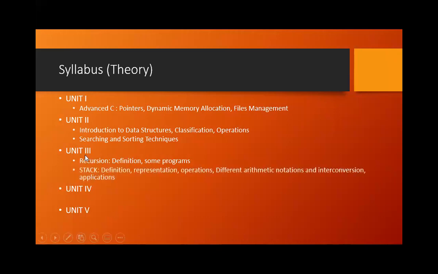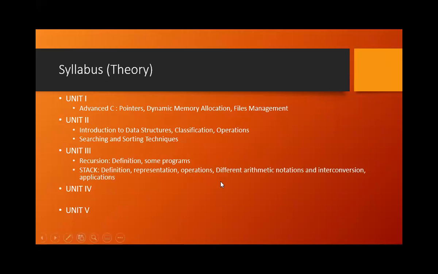The second part of unit 3 is one type of data structure called a stack. What we mean by stack, how to represent the stack, what are the different types of operations which can be performed on the stack, and there are different types of arithmetic notations like infix, postfix, prefix.